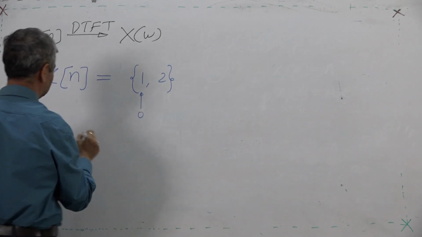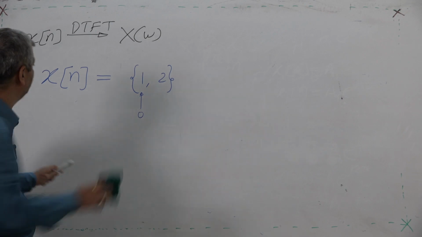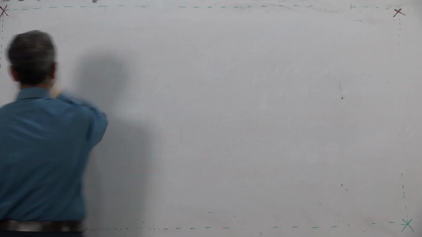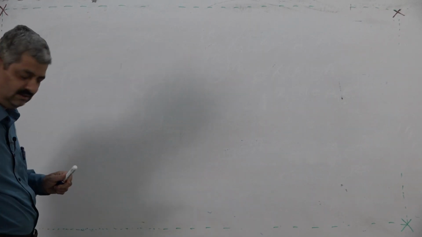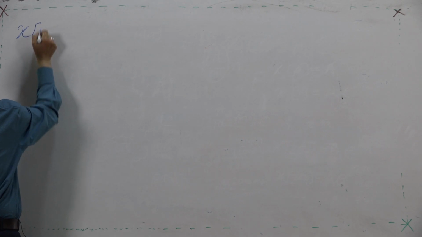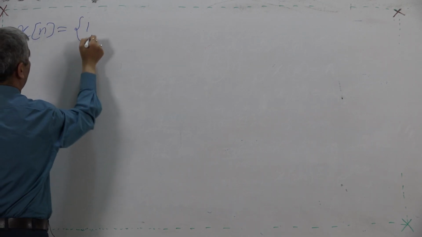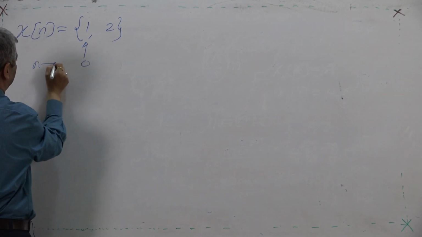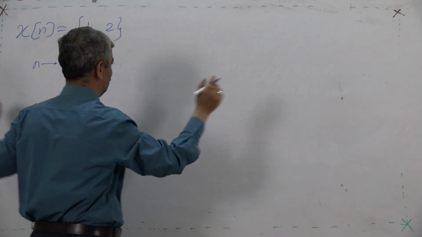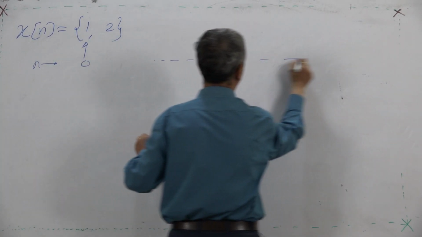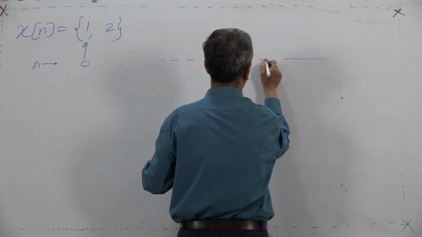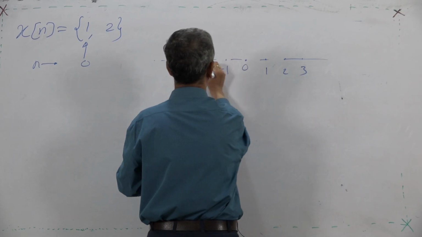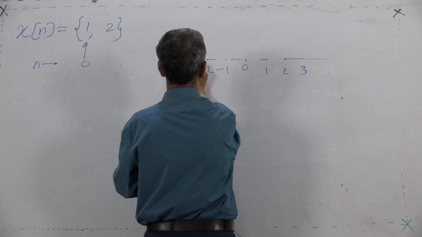The sequence given, I write it at the top. The sequence given is x[n] equal to 1, 2. This is index 0, this is n, and 0 elsewhere. So the sequence is n equal to 0, n equal to 1, n equal to 2, n equal to 3, n equal to minus 1, n equal to minus 2, n equal to minus 3.